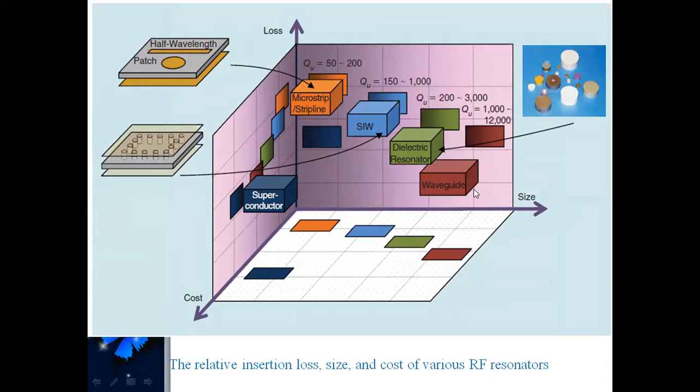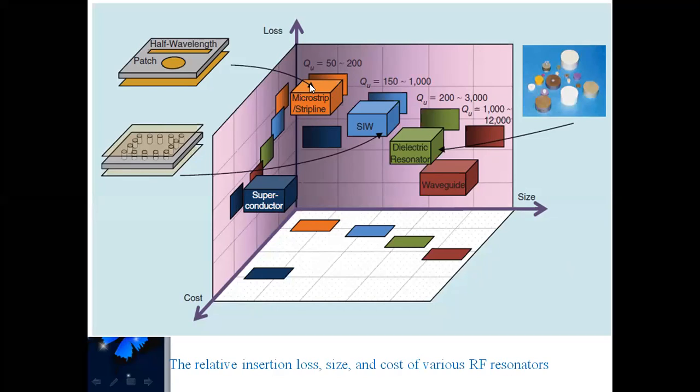Losses are increased. Waveguides are there. Waveguide size is much more, and the cost is also very high, but losses are very low. We replace it by dielectric. Dielectric means losses increase, but size is reduced and cost is also reduced. But the quality factor of waveguides will be in the thousands, whereas dielectric waveguides are only 2 to 3,000, that is hundreds only. And microstrip is offering only 50 to 200.